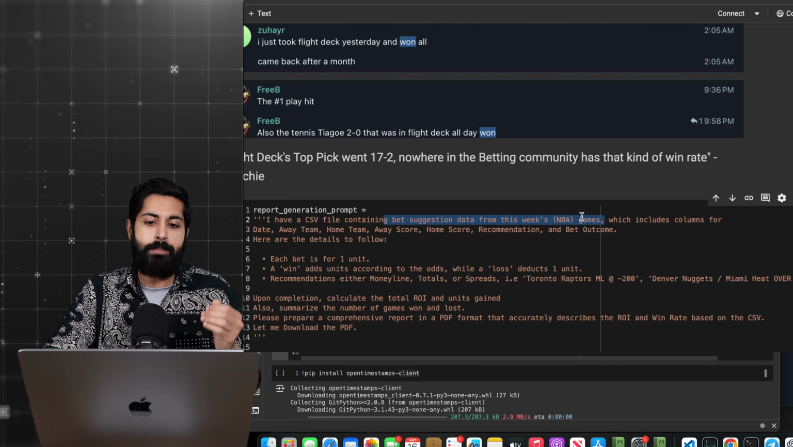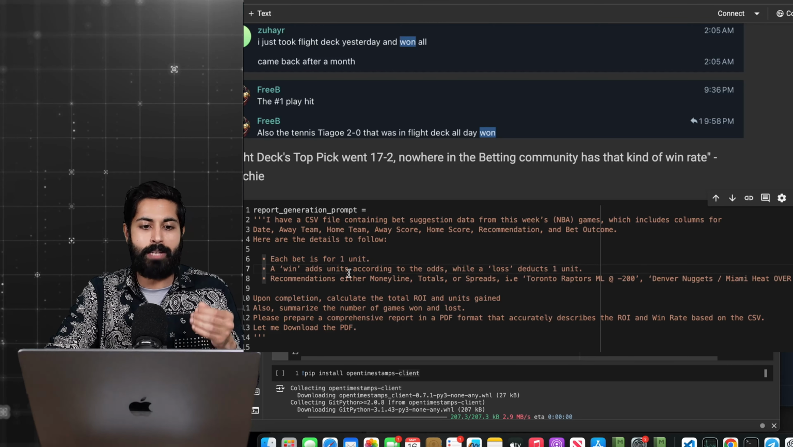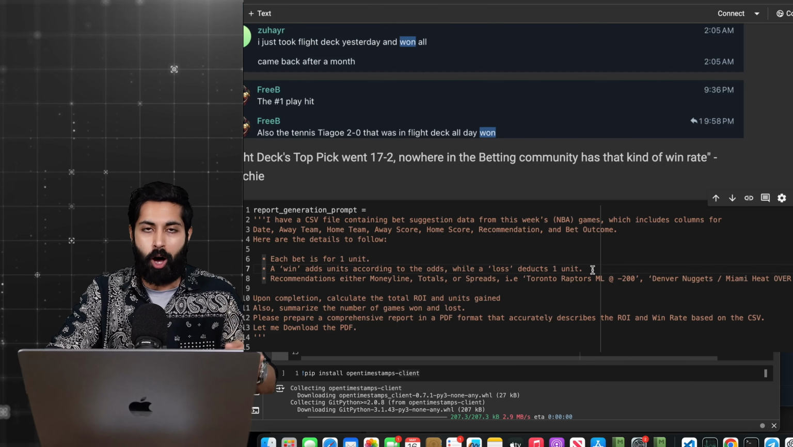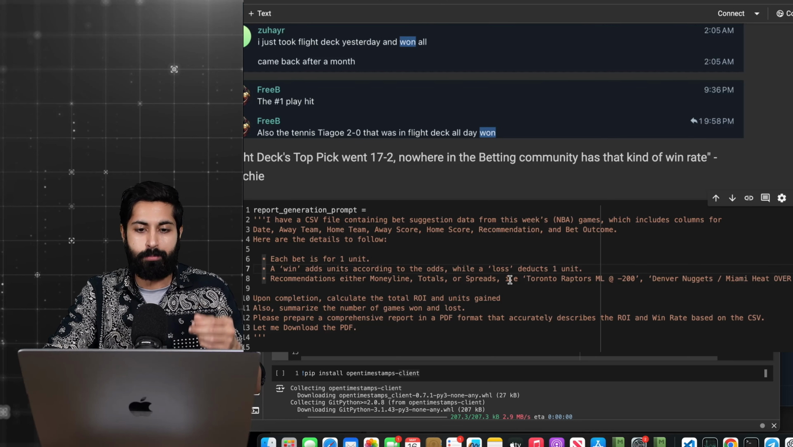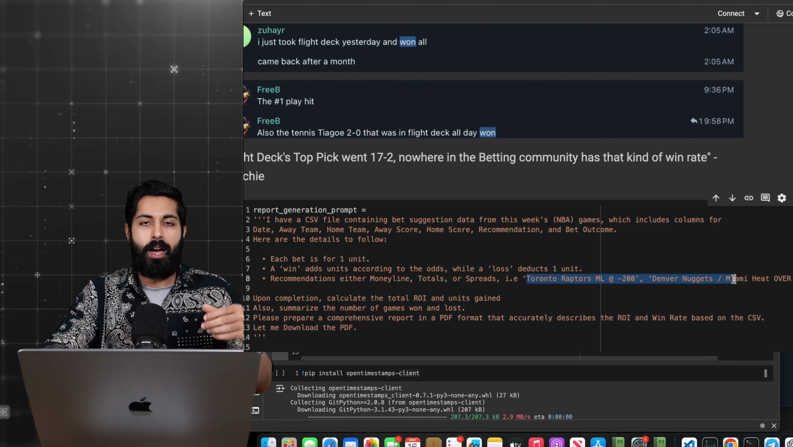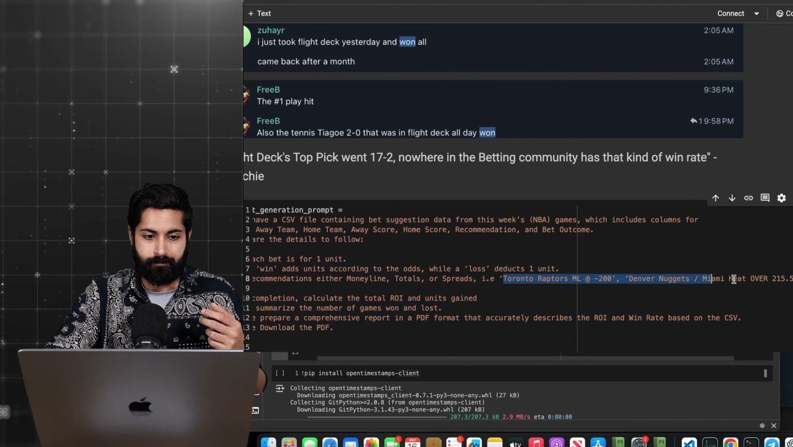For this week's NBA games, which includes columns for date, away team, away score, home score, recommendation, and bet outcome. Here are the details to follow. Each bet is for 1 unit. A win adds units according to the odds, while a loss deducts 1 unit. Recommendations are either money line, totals, or spread. And then I give it an example of the type of bet that the bot makes so that it better understands how to read the cells in the spreadsheet.